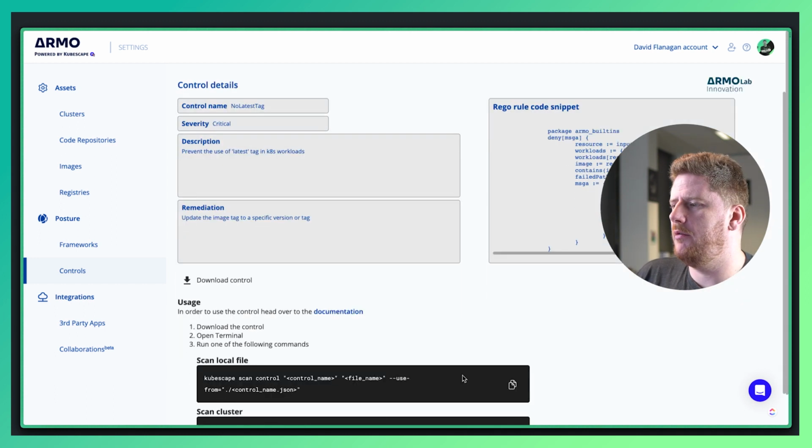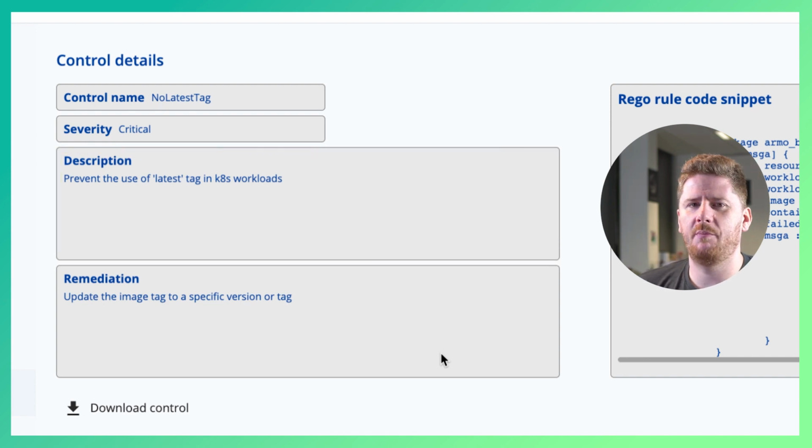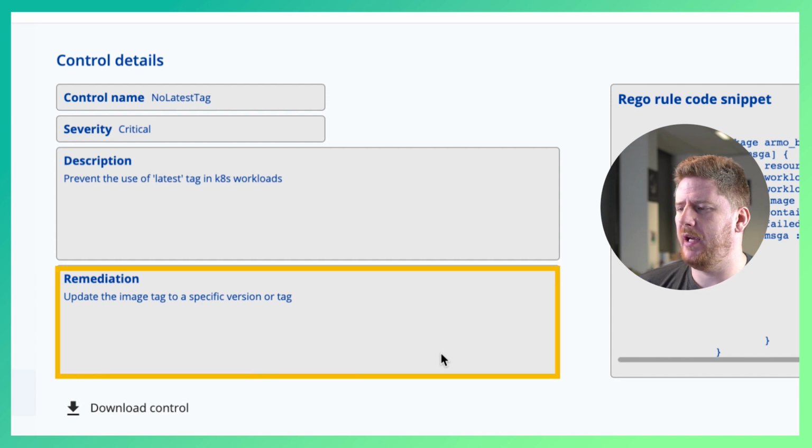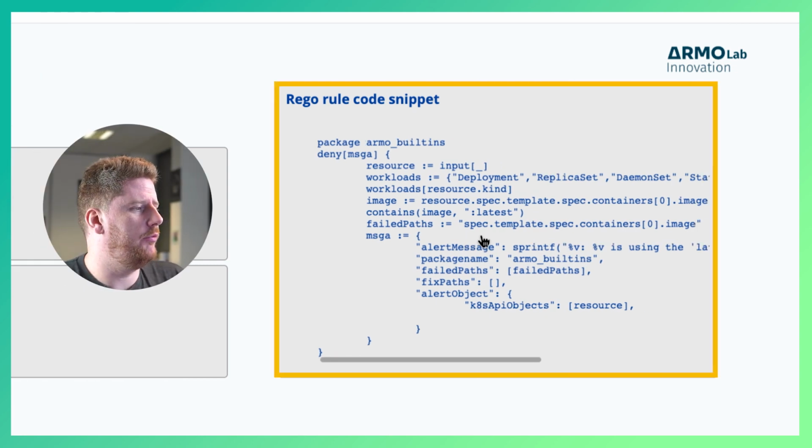Now we have our response. The description is to prevent the use of the latest tag in Kubernetes workloads, which makes perfect sense to me. The remediation path, as generated by ChatGPT, is to update the image tag to a specific version. Again, pretty spot on. Over on the right hand side, we have the Rego rule, or the Rego policy.